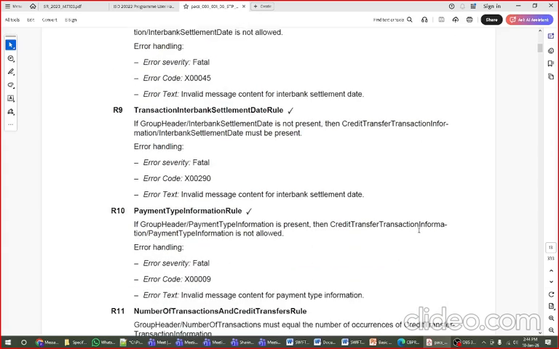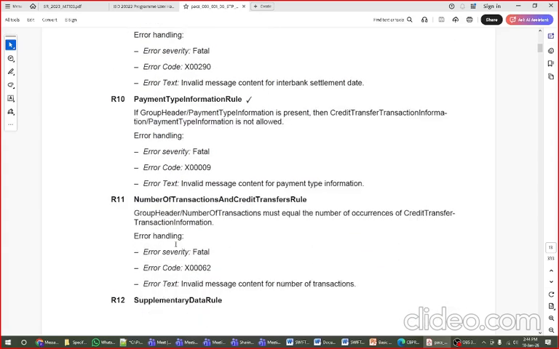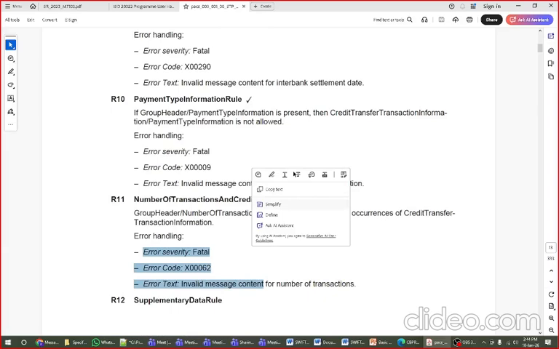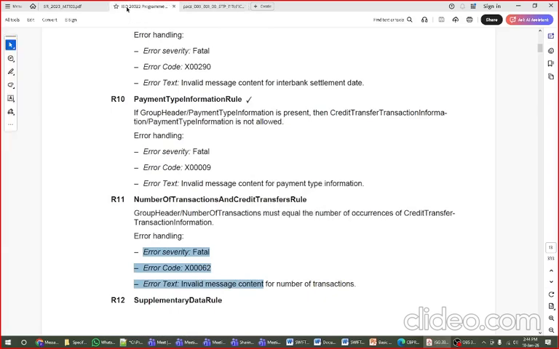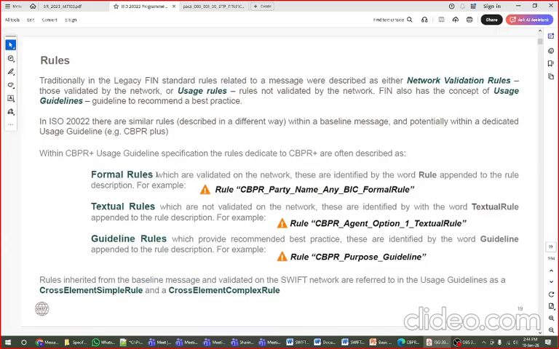and date is not proper format. So what should be the number display, what proper should be displayed, this kind of information I'm discussing here. Okay, so based on that, CBPR guidelines has three kinds of rules. Formal rules, which are validated on the network side. These are identified by the word rule appended on the description.